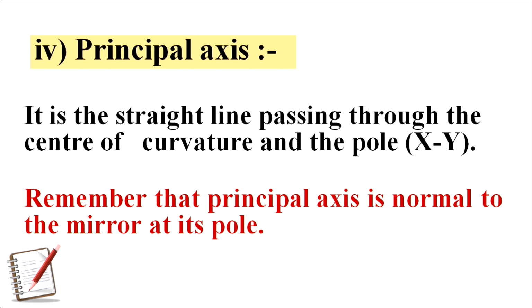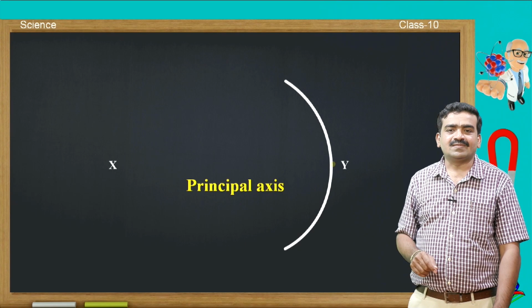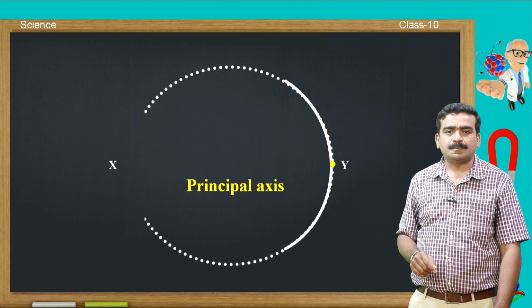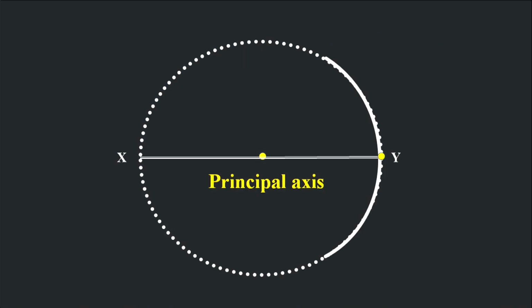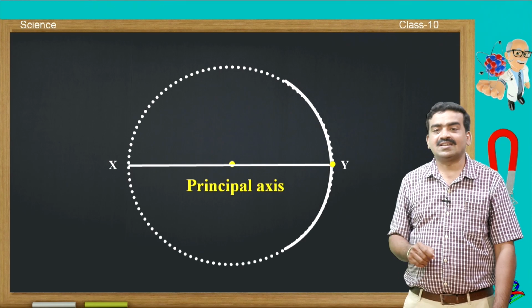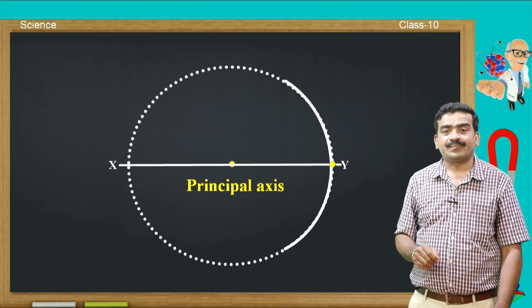Then principal axis. It is the straight line which passes through the center of curvature and the pole, which is represented by the letters X and Y. Remember, the principal axis is a normal to the mirror at its pole. You are seeing the principal axis there. This is the principal axis, which acts like a diameter of the sphere, passing through the center and the pole of the mirror.